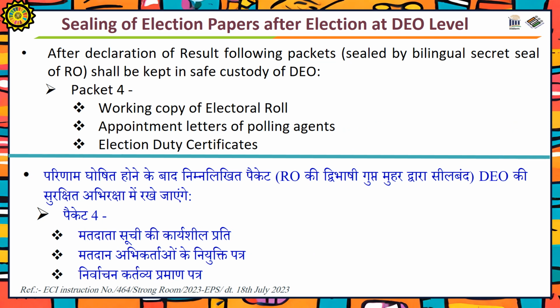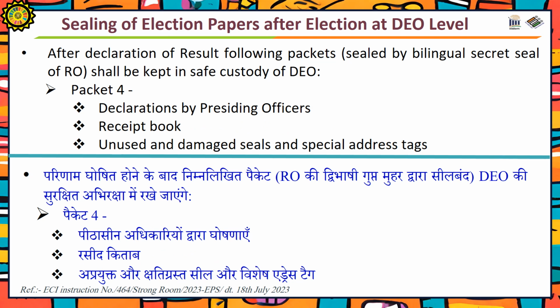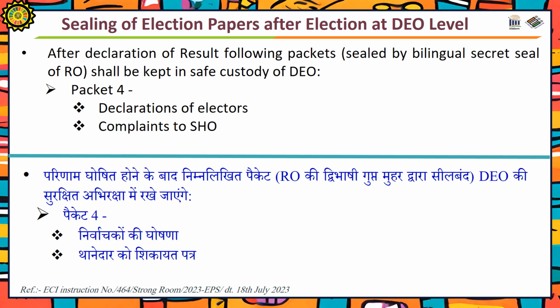Packet 4 contains working copy of electoral roll, appointment letters of the polling agents, election duty certificates, declarations by the presiding officers, receipt book, unused and damaged seals and special address tags, declarations of the electors, and complaints to the SHO.